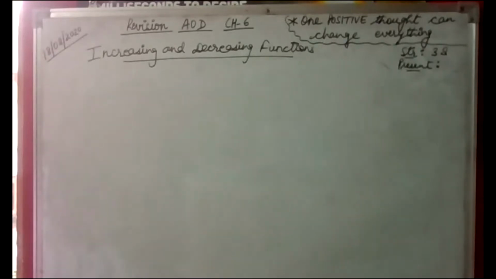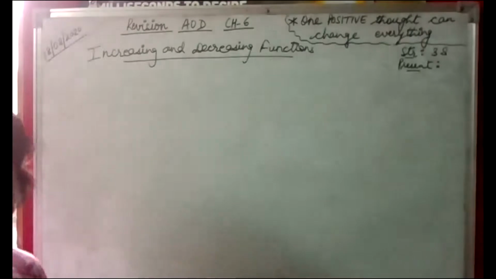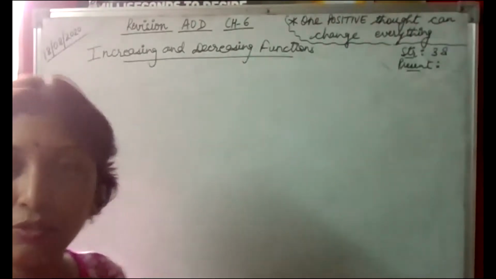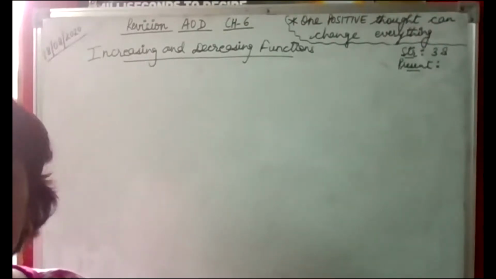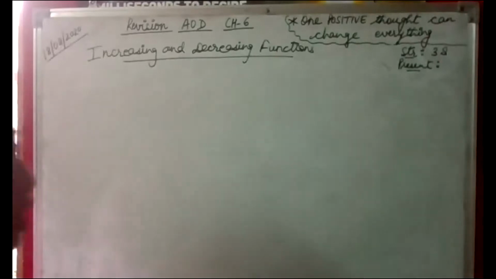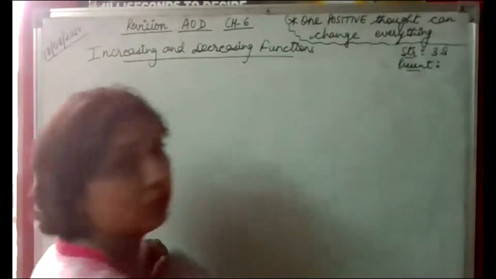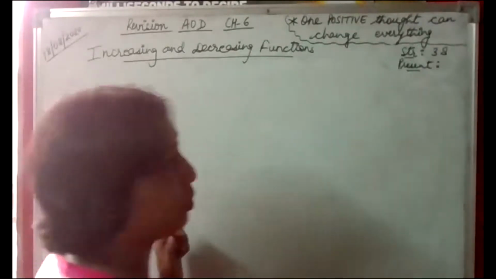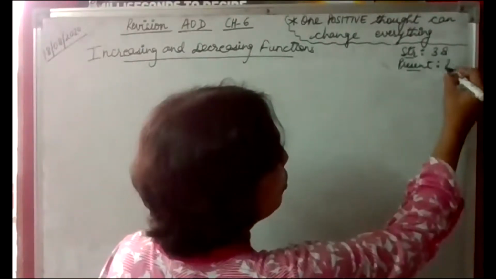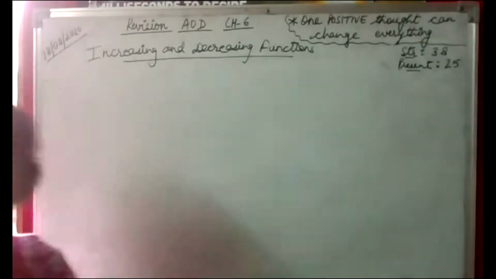Now see, we have two types of questions here. First type is when the interval is given and you have to check for increasing and decreasing, right? Second type is when we are to find out the intervals. If the function is given increasing or decreasing, we have to find out the intervals, right? So let's come to that.